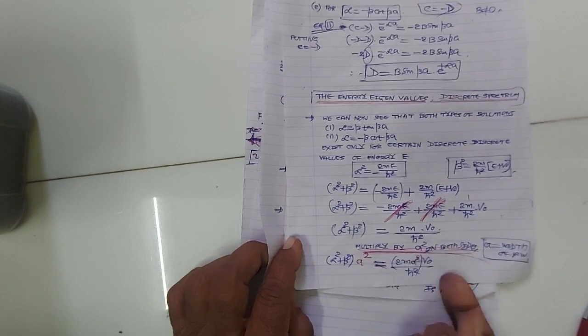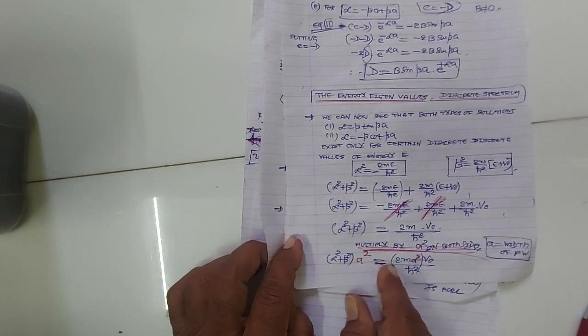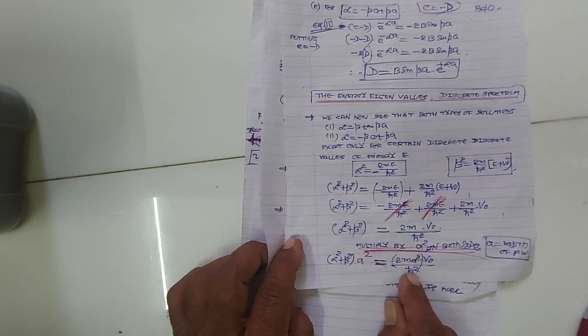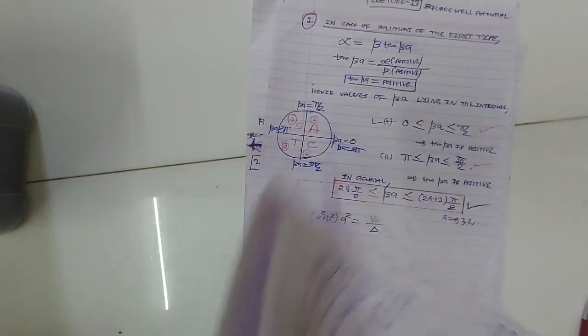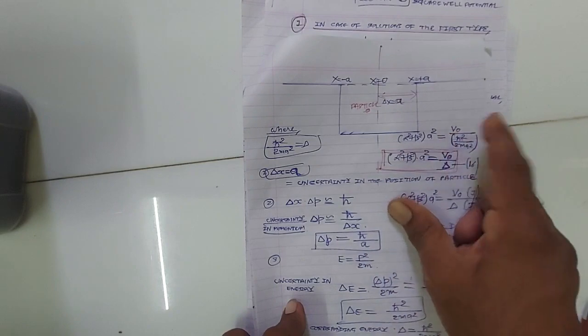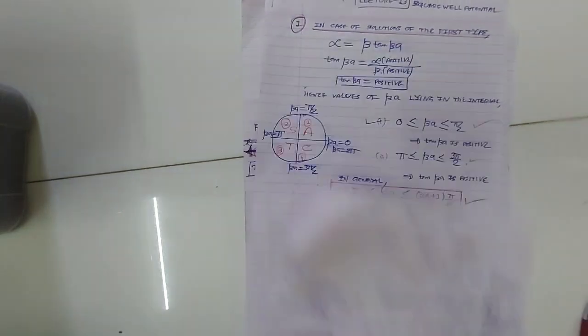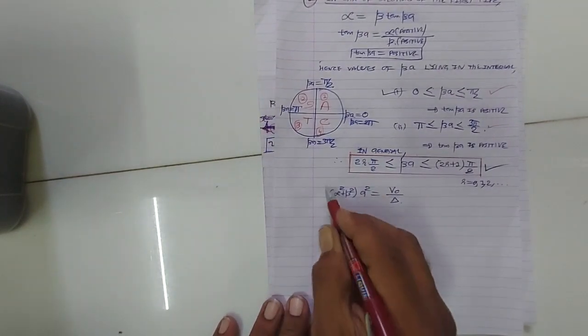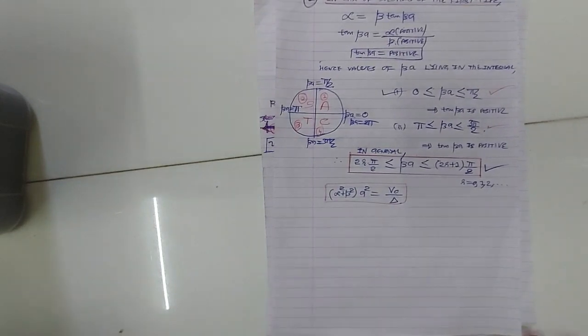If you multiply by a square on both sides, we have alpha square plus beta square into a square is equal to 2m v0 a square upon h cross square. This quantity, v0 upon h cross square upon 2m a square, is defined by delta. So we have the equation alpha square plus beta square into a square is v0 upon delta.